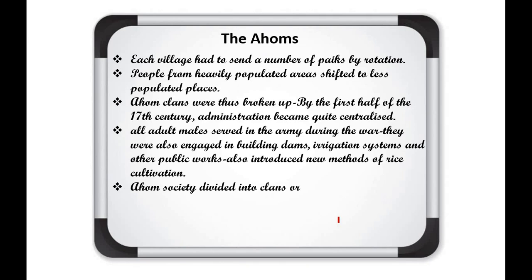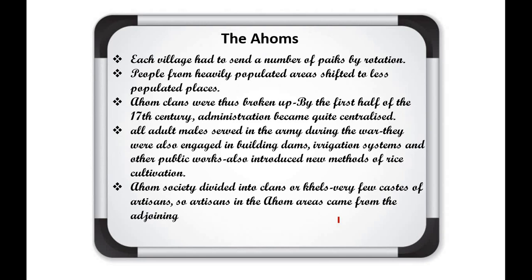All adult males served in the army during the war. We have already discussed the Paik system. It means they had to provide their services at the time of war and also at construction time. Ahom society was divided into clans, which are known as khels, and had very few caste artisans. So artisans in the Ahom areas came from the adjoining kingdoms.